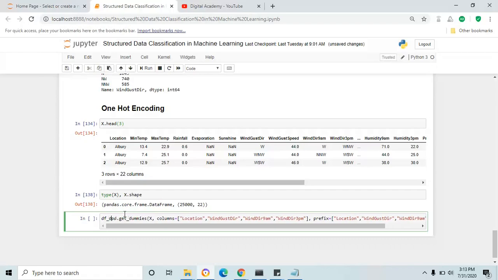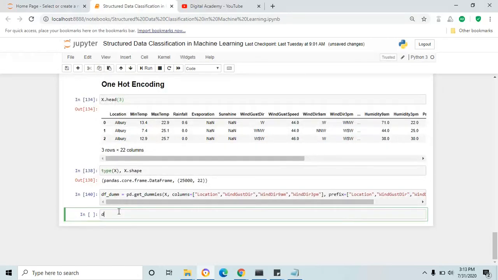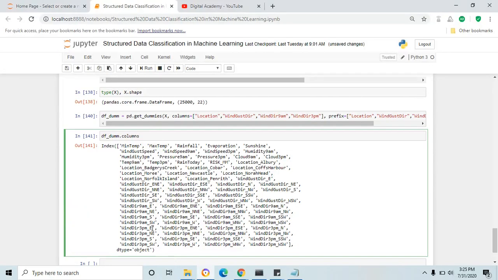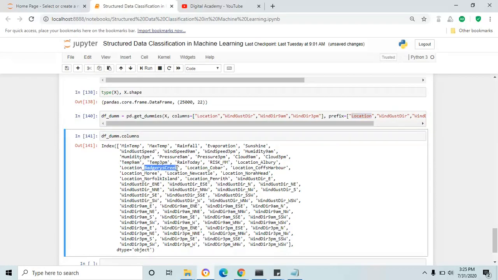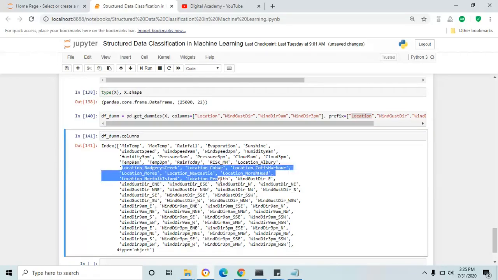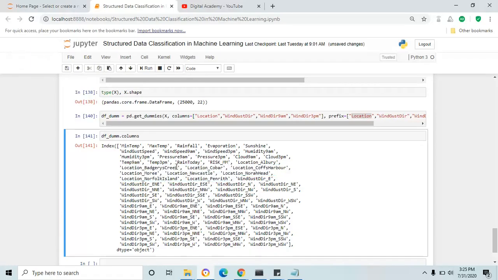df_dum. Display the columns of df_dum, the updated data frame. Here we have added the location prefix for the Location categorical column. The same prefix gets added for each unique value of the location category. All the prefixed location columns are newly added as part of the Location categorical column, and the suffix is the unique value in the location column.